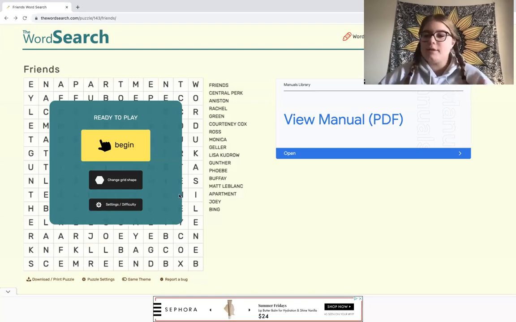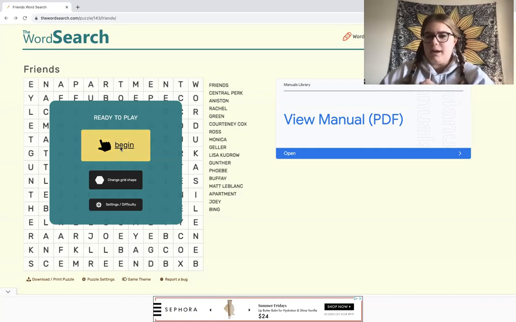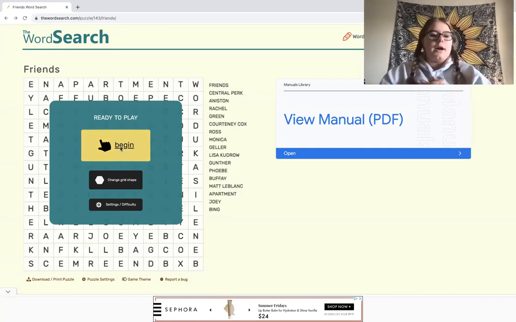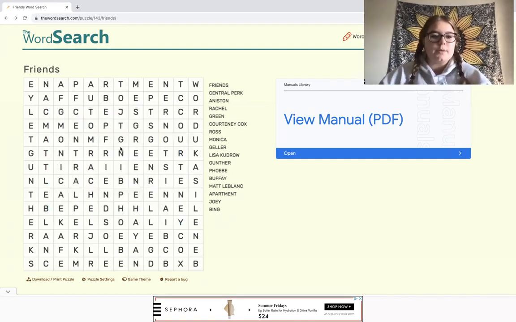So I picked this word search out first. It's a Friends themed one. I love themed puzzles. It just makes it more fun. And so I decided to choose Friends because I love the show and Matthew Perry just died, so why not? And so we'll just jump right into it.